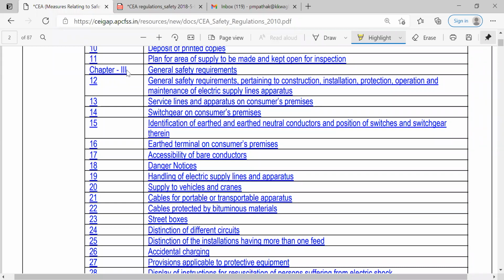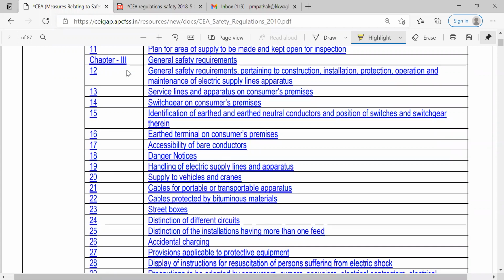So we have to plan that we have to do this type of inspection. We have to do this inspection in that area, at that particular time, with the help of that, and we have to record all these things. Then chapter 2 is related to the general safety requirements. So these general safety requirements pertain to construction, installation, protection, operation, and maintenance of electric supply line apparatus.